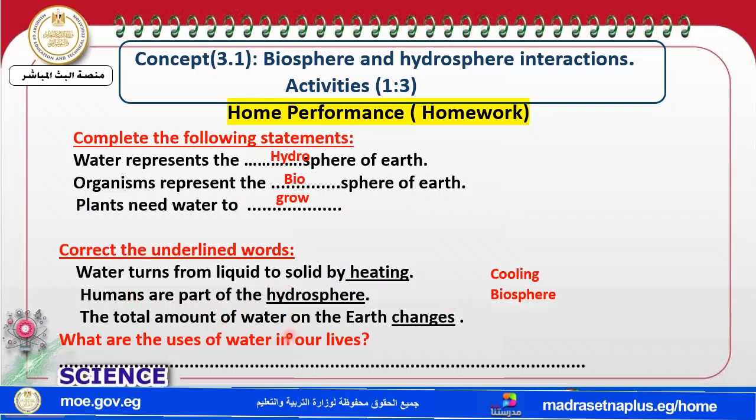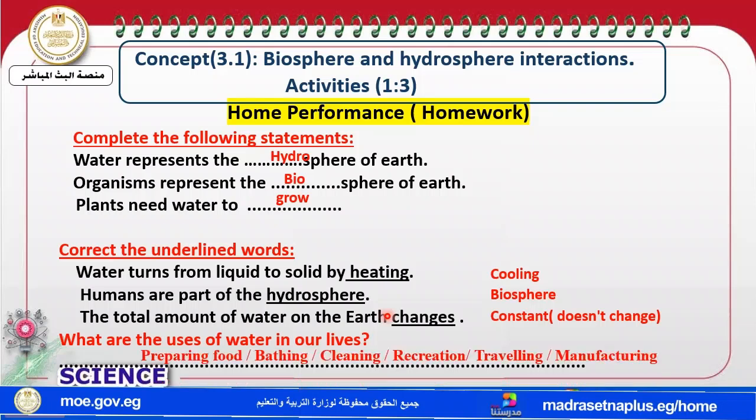The total amount of water on Earth: does it change? Of course it's constant and does not change. The next one: what are the uses of water in our life? There are many types of use. Like what?